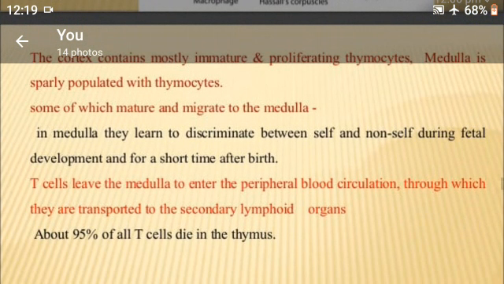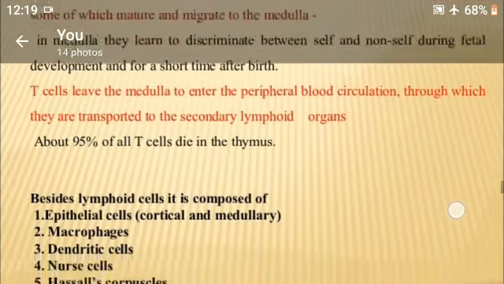Next, T cells leave the medulla to enter the peripheral blood circulation through which they are transported to the secondary lymphoid organs, right?